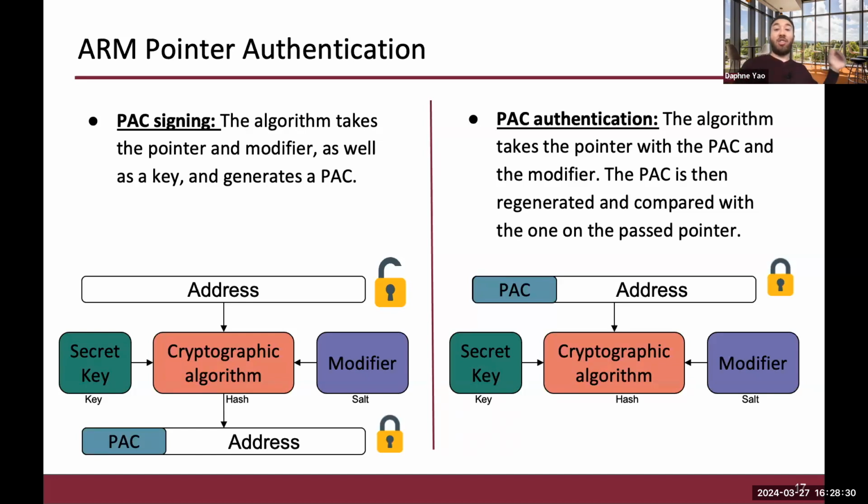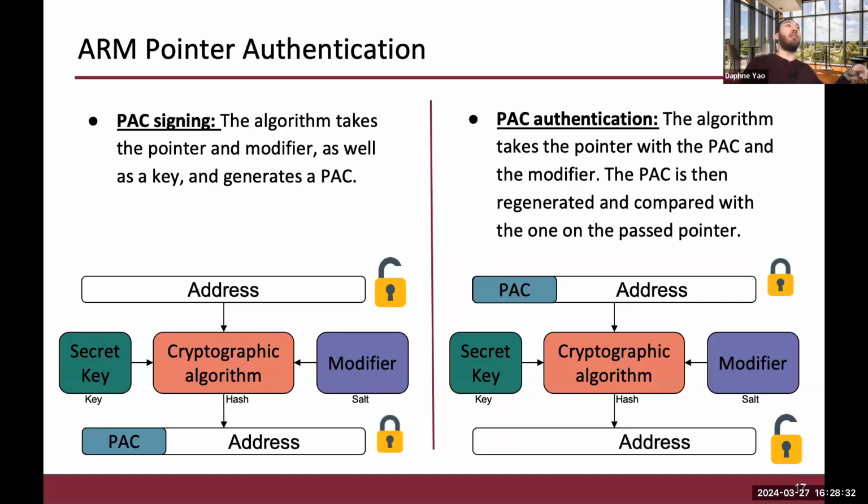If the PAC matches, then the PAC is cleared from the pointer and the pointer can be used. However, if it doesn't match, the top two bits of the pointer are flipped. And when the top two bits of the pointer are flipped, this renders the pointer completely unusable. And any dereferencing of this pointer results in a segmentation fault. And so effectively stopping any type of attack that the attacker would want to do.